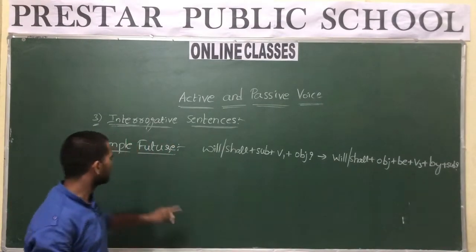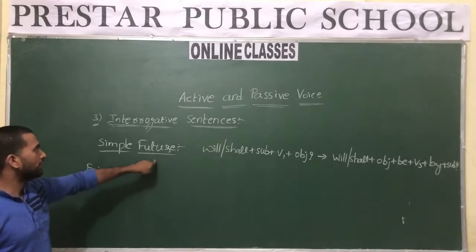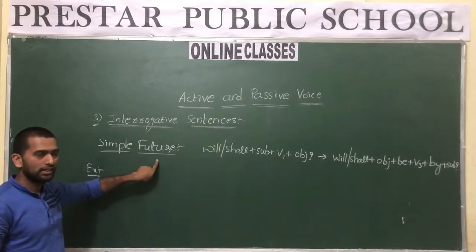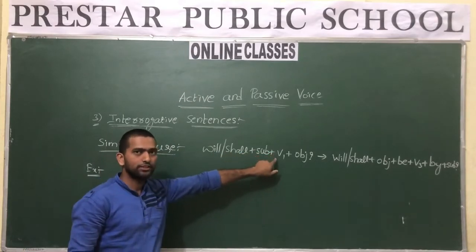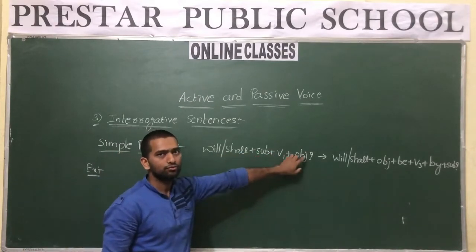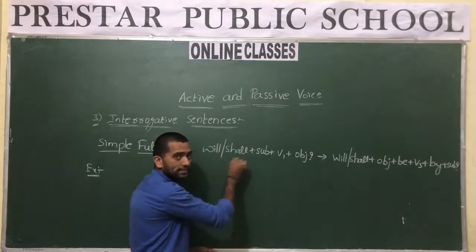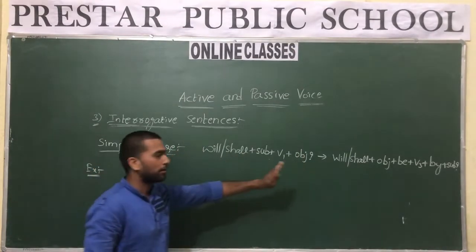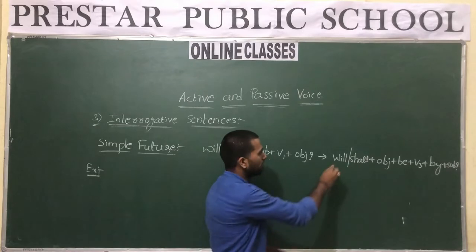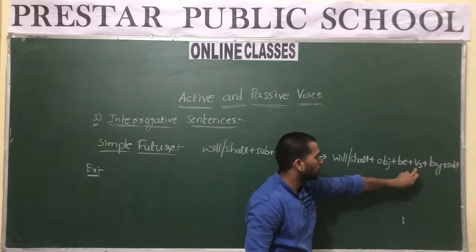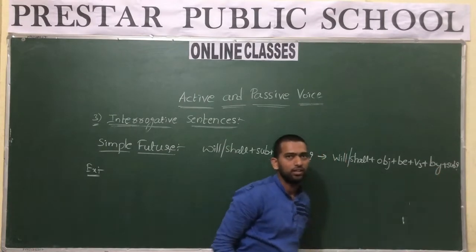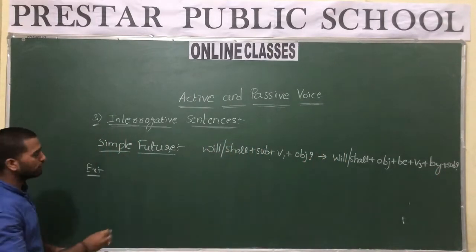So in future tense, the first one is simple future. If the sentence is interrogative simple future, then it follows this structure: will or shall plus subject plus V1 plus object and question mark. If the sentence is in this form, then the passive voice structure will be will or shall plus object plus be plus V3 plus by plus subject. Don't get confused. Let us take one example now.